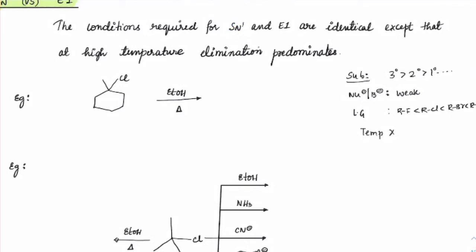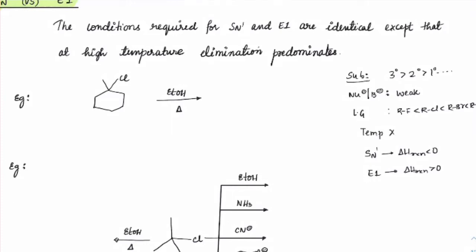Not just that, the overall SN1 reaction is exothermic. So if you see the SN1 reaction, its delta H of reaction is negative, while for E1, as for all elimination reactions, delta H of reaction is positive. So that is endothermic. Since it is endothermic, high temperature will favor E1 reactions, and low temperature favors SN1 reactions. That is the only difference you will find between SN1 and E1.